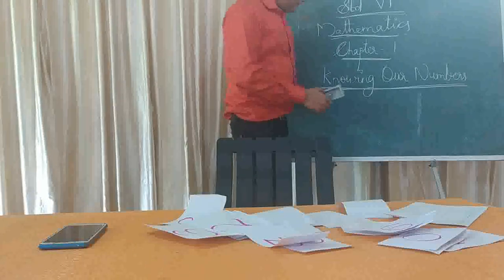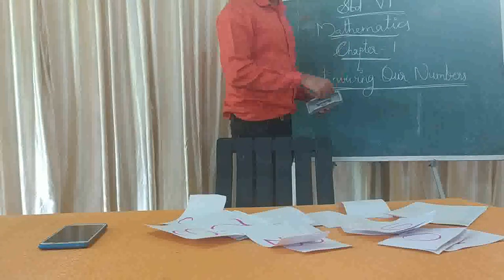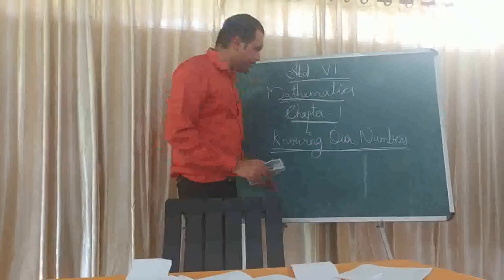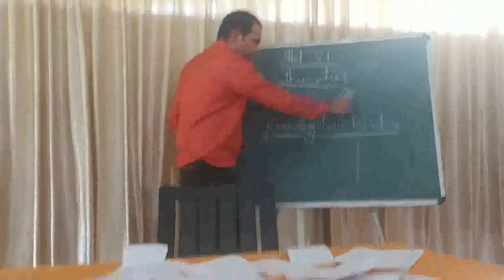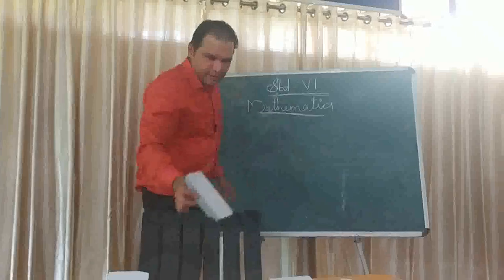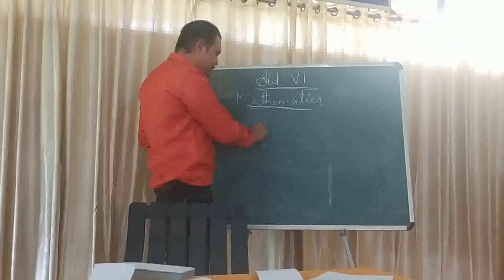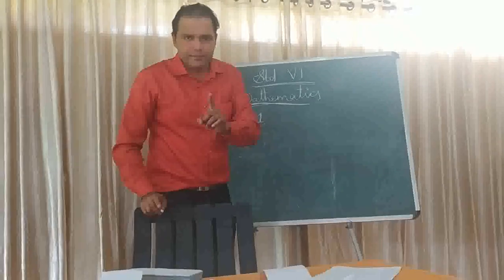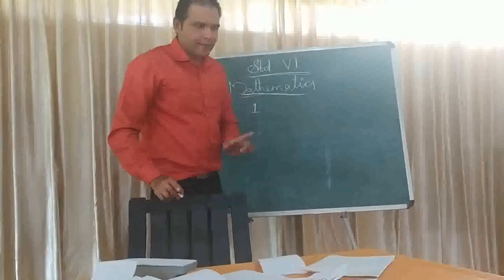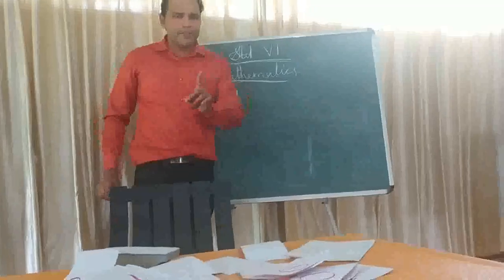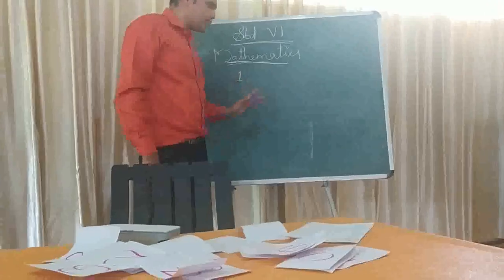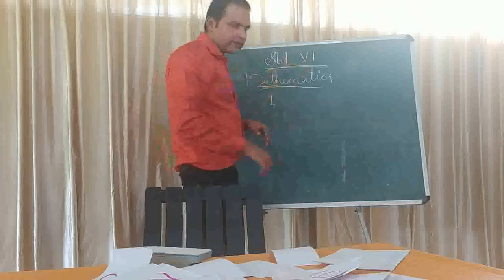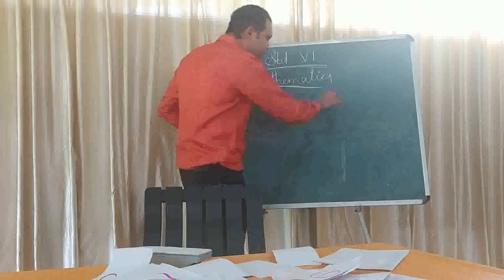Okay, I'm going to write it on the board. Here there is a little space, so I have to rub the board. Our chapter number 1, Knowing Our Numbers, that we are continuing, and now I'm going to rub the heading of this chapter. Now, listen. First we have learned about 1, and I told you 1 is the first natural number, the smallest natural number, and the smallest one-digit number. And which is the largest one-digit number? Yes, 9.